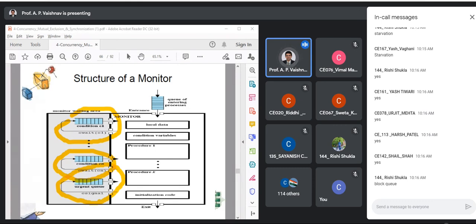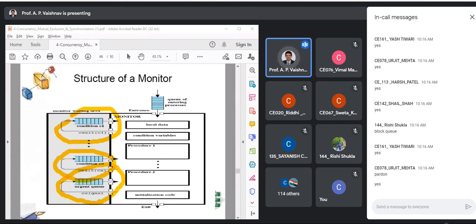That is why we have the condition queue. I'll repeat. Whenever one process, let us say P1, has blocked, and I allow P2 to enter the monitor, I need to maintain the state of P1, where it was blocked and all those things. So where do we maintain all that information? In the condition queue.